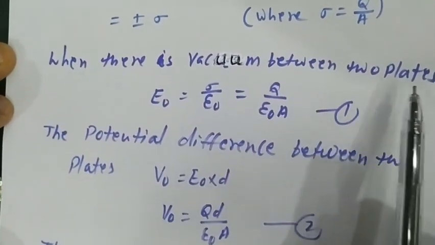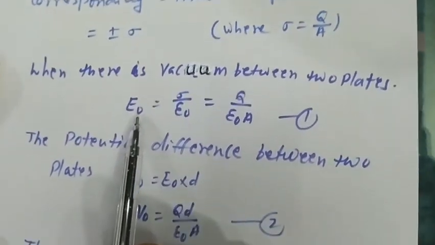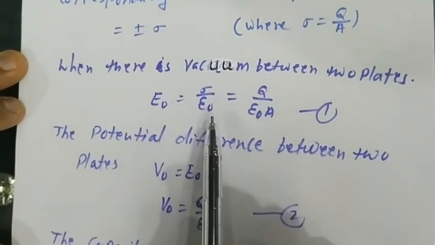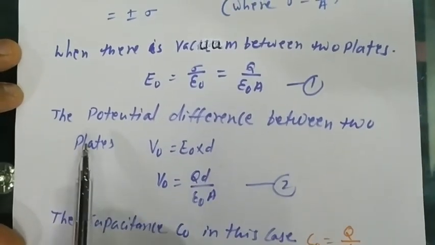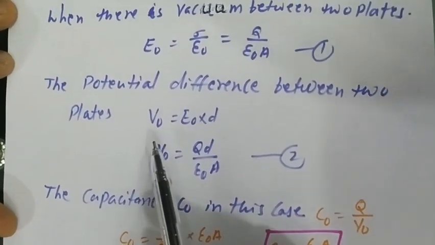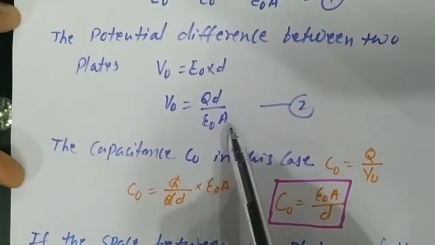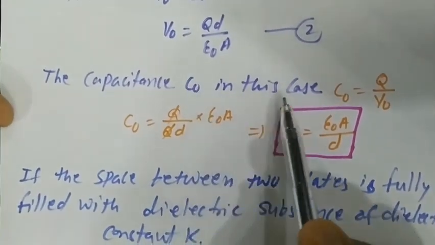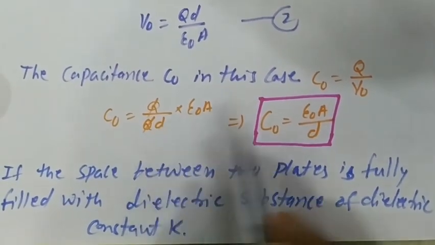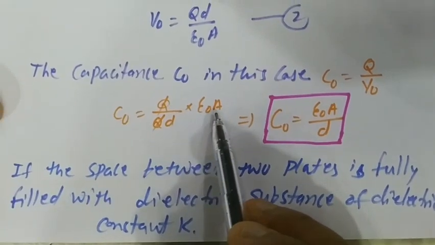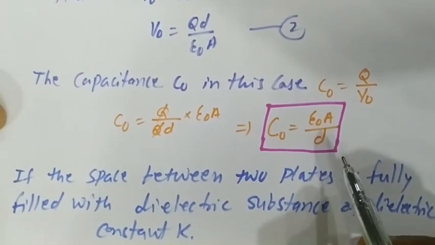When there is vacuum between the two plates of a parallel plate capacitor, the electric field between the two plates is E naught equal to sigma upon epsilon naught, or sigma equal to Q upon A, so E naught equals Q upon epsilon naught A. The potential difference between the two plates V naught equals E naught into d, so V naught equals Qd upon epsilon naught A. The capacitance C naught equals Q upon V naught. Substituting the value of V naught as Qd upon epsilon naught A, Q cancels, and C naught equals epsilon naught A upon d.